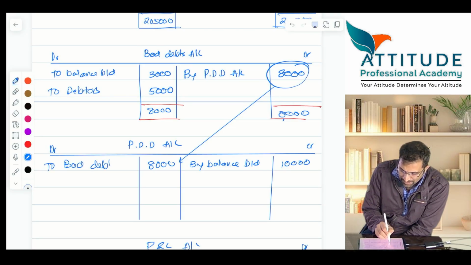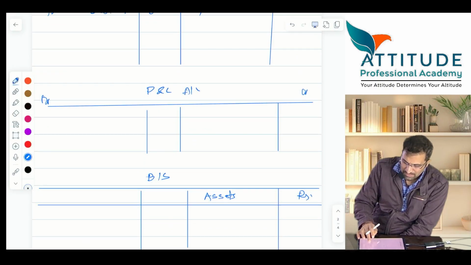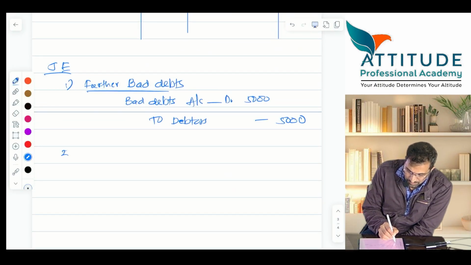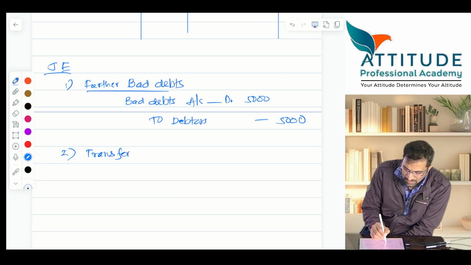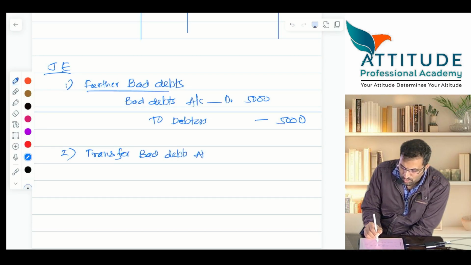So what entry have you passed? So what should I write here? Transfer bad debts account to what account? PDD account.